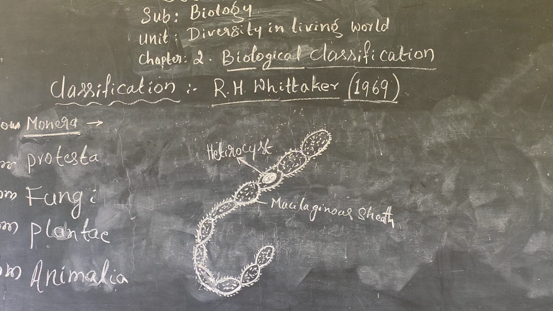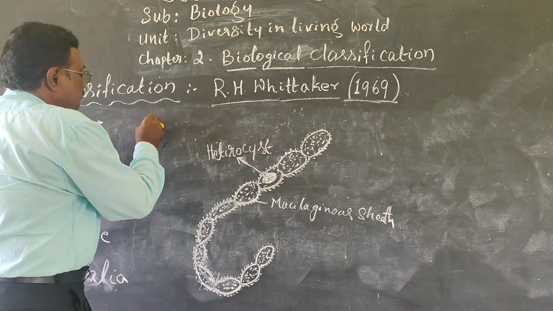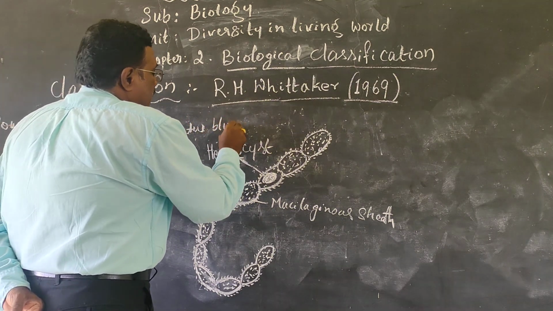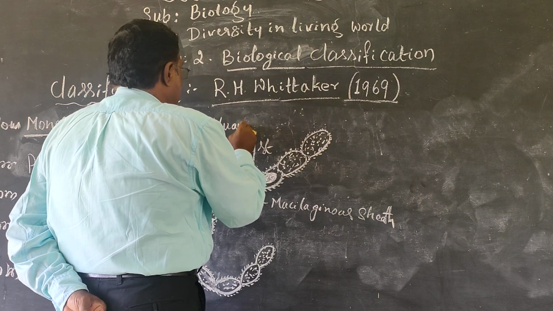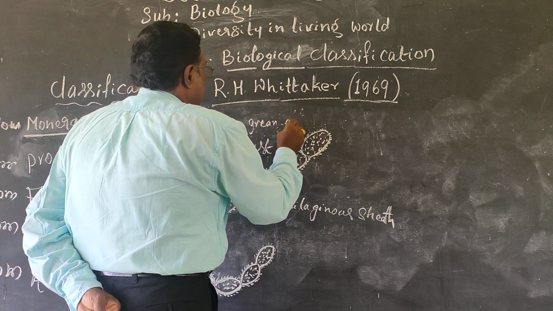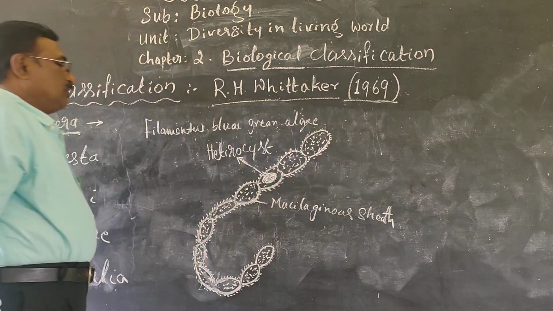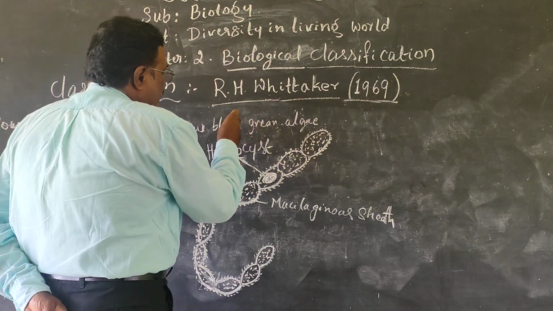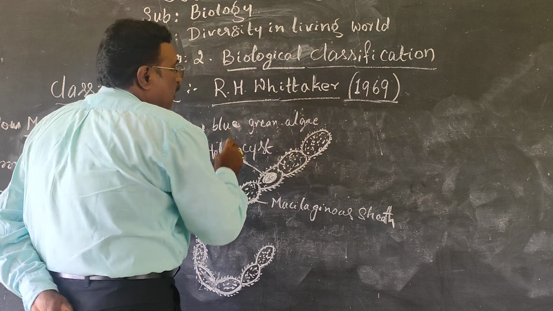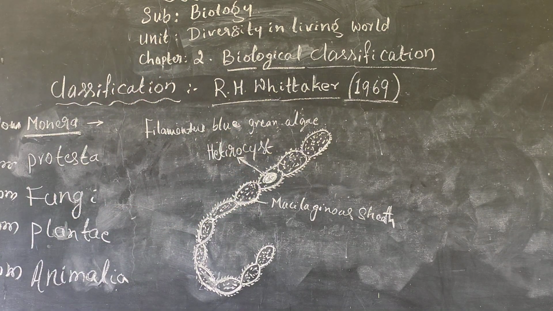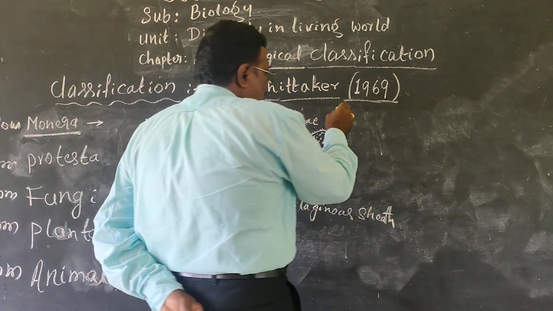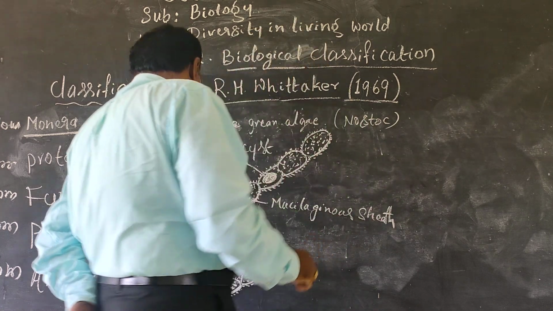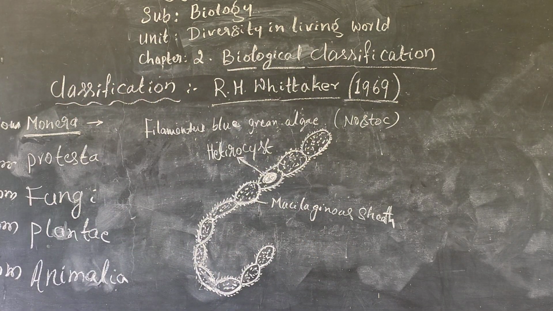The filamentous blue-green algae, that is Nostoc colony, commonly called Nostoc. This comes under eubacteria.